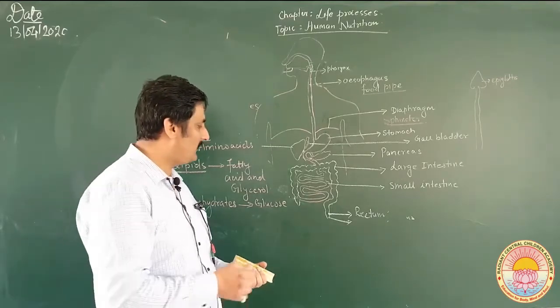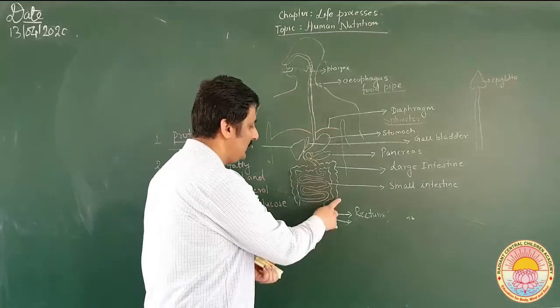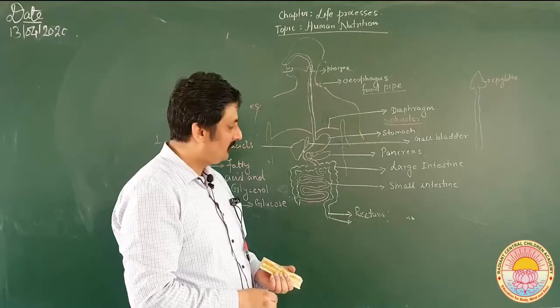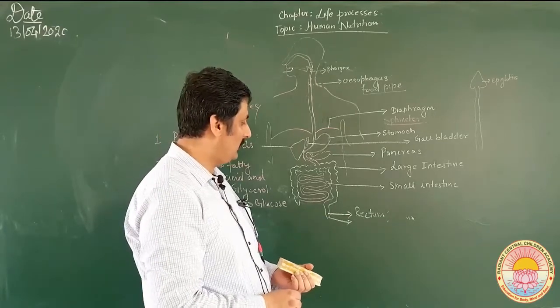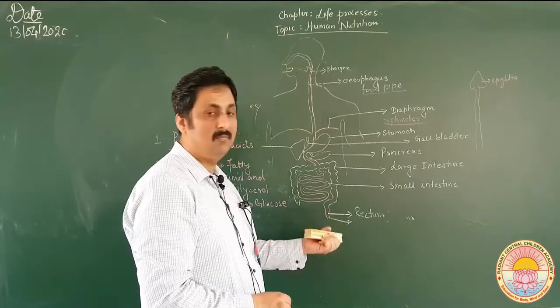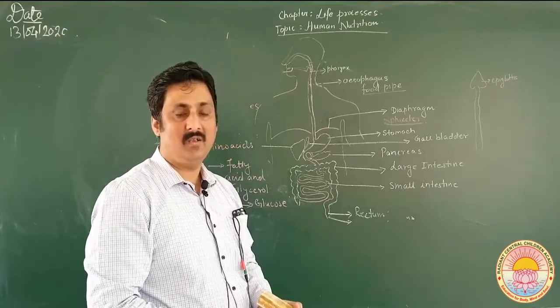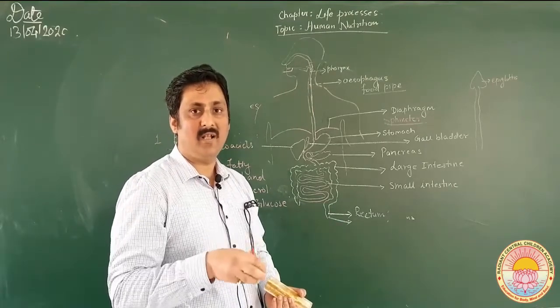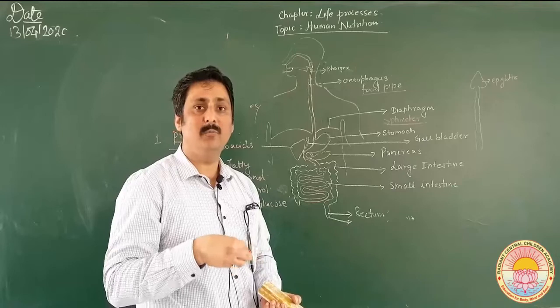The large intestine contains three parts: cecum, colon and rectum, and just between the anus and the rectum there is an anal sphincter. It regulates the amount of undigested food being released out.